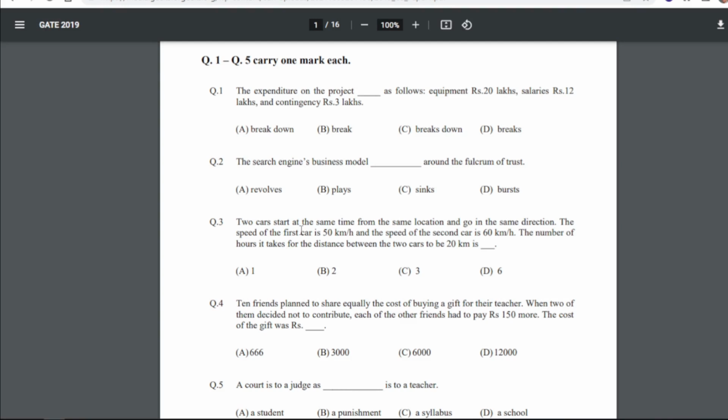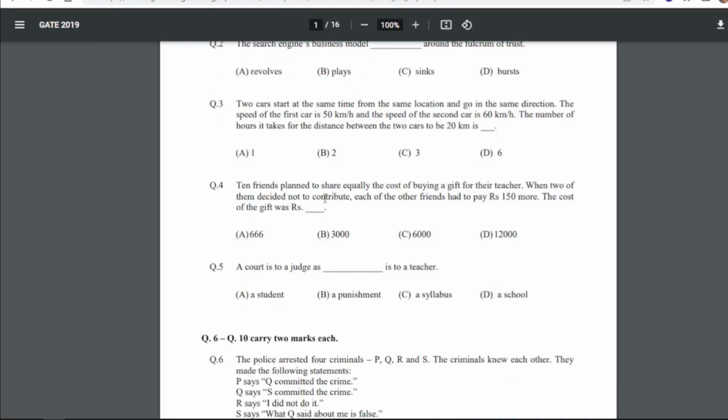Now, the search engine's business model dash around the fulcrum of trust. So for the second, the answer will be revolves. So the search engine's business model revolves around the fulcrum of trust.